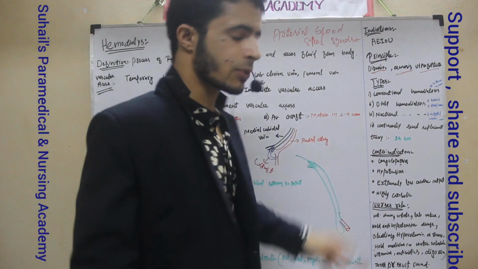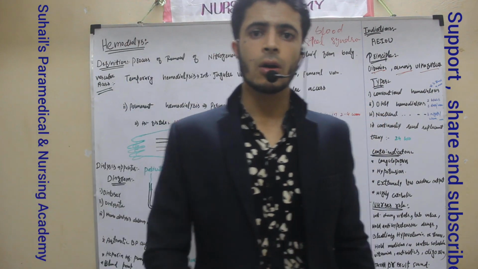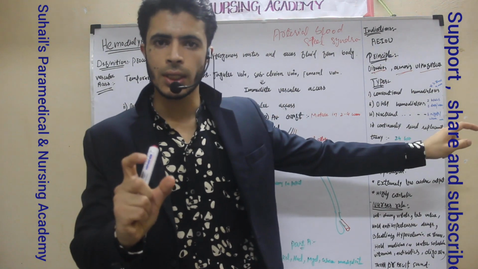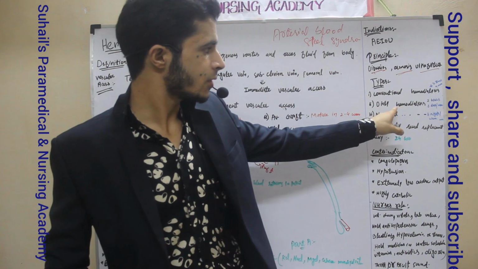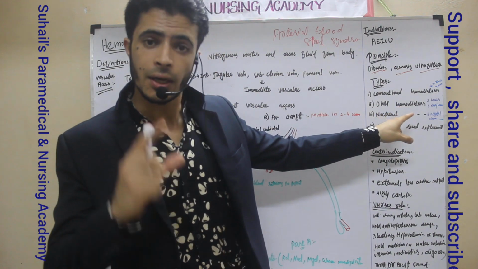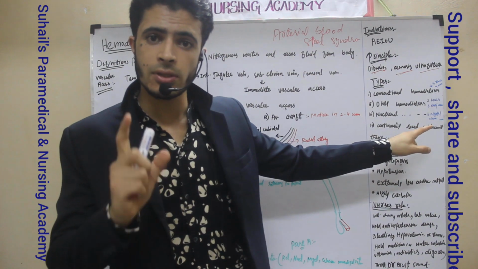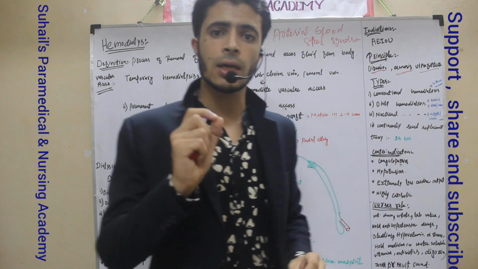And what are the types? What are the types of hemodialysis? There are 4 types of hemodialysis. One is called conventional hemodialysis. Conventional hemodialysis means we are doing the hemodialysis 3 times per week. Daily hemodialysis means we are doing the hemodialysis daily. That means 6 times in a week. And this daily hemodialysis is done for 2 hours.